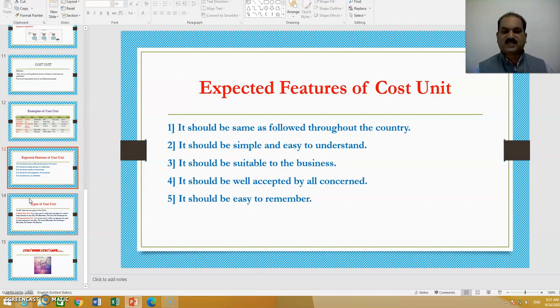It should be well accepted by all concerned. All those related with industry should have knowledge and they should accept the cost unit which is given to the industry. And the last one, it should be easy to remember. So these are some of the expected features of every cost unit.